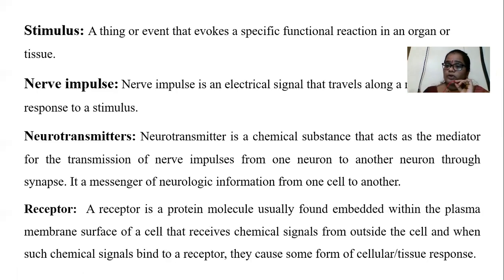That protein molecule binds with chemical signals that come from outside of the cell. That chemical molecule is nothing but the neurotransmitter. It binds with that protein molecule, and then it produces a cellular or tissue response.